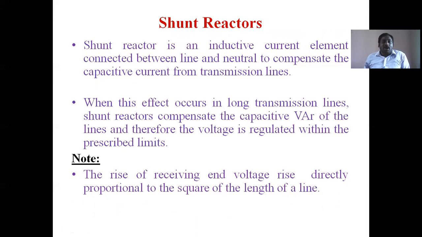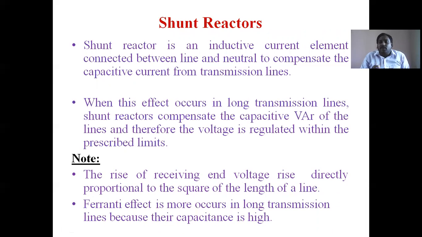In a shorter transmission line, this Ferranti effect is negligible, but in a longer transmission line it occurs more because the capacitance is high. That is the Ferranti effect in a transmission line.